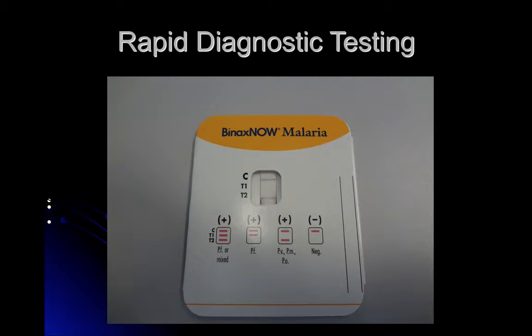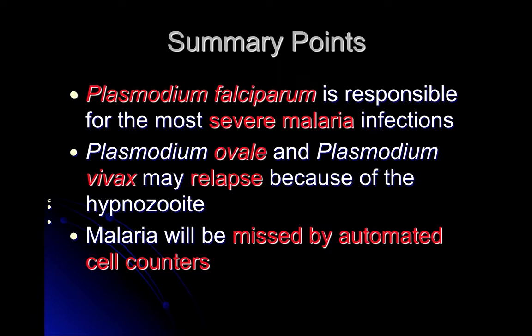We now have additional options for diagnosis, including RDTs, or rapid diagnostic testing. Binax Now malaria is an example of one of these cards, which doesn't require a microscope, electricity to run the microscope, or an expertise in microscopy. So it's very useful in many parts of the world where many of these resources may not be available.